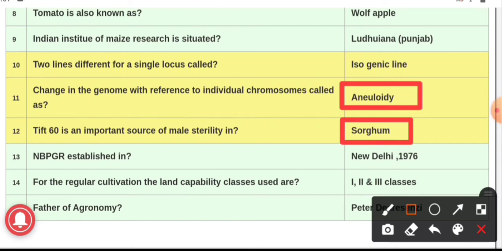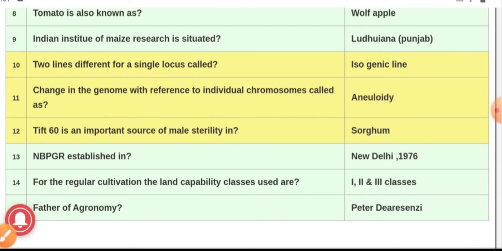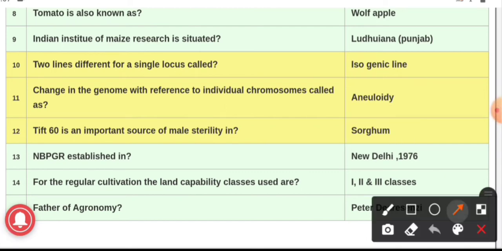Question number 13. NBPGR is established in, and the answer is New Delhi in the year 1976. NBPGR can be spelled out as National Bureau of Plant Genetic Resources, which is established in New Delhi.